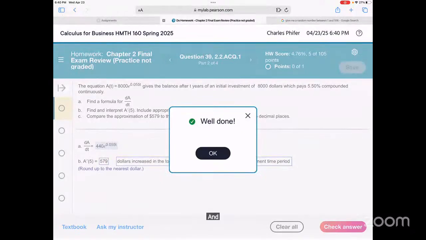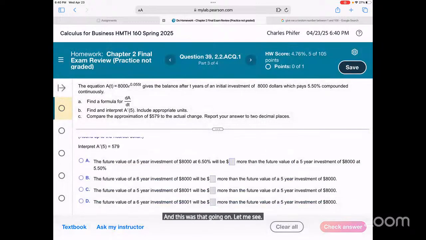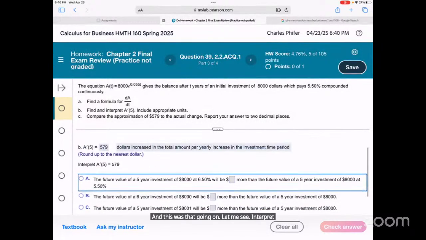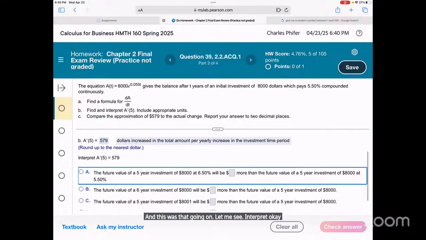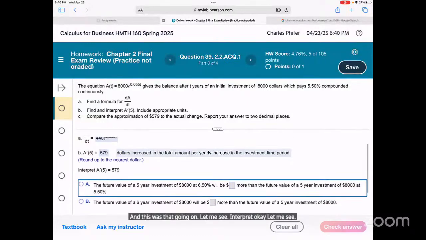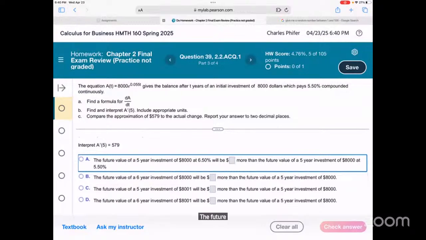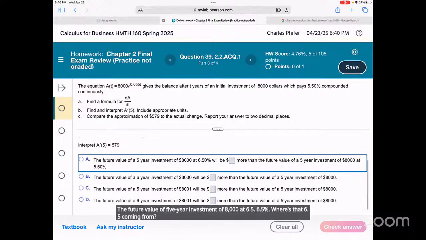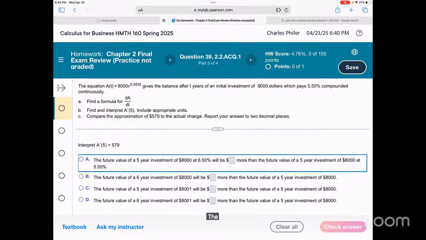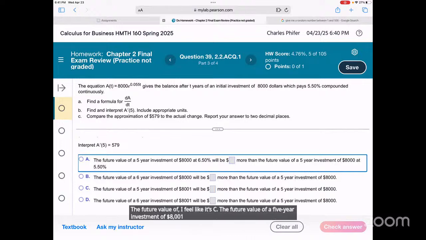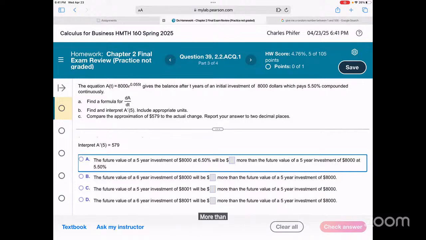Let me see. Interpret. Okay. Let's see. The future value of a 5-year investment, 8,000 at 6.5%. Where's that 6.5 coming from? The future value of, I feel like it's C. The future value of a 5-year investment of $8,001 will be more than the future value of a 5-year investment of this.